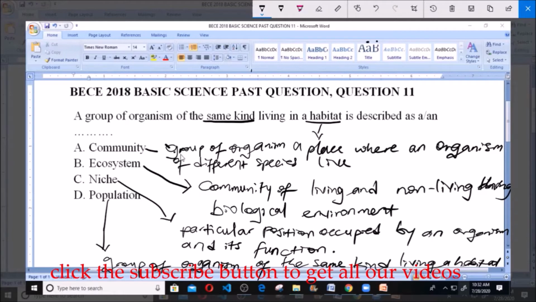And our question says a group of organisms of the same kind living in a habitat is described as, so you see that from here our answer is D, population. Unlike community, which is a group of organisms of different species living in a habitat. An example of population can be a population of lizards, a group of lizards of the same species living in a habitat. But community now, you have lizard and toad living in a habitat. That is a community. So our answer is D, population.